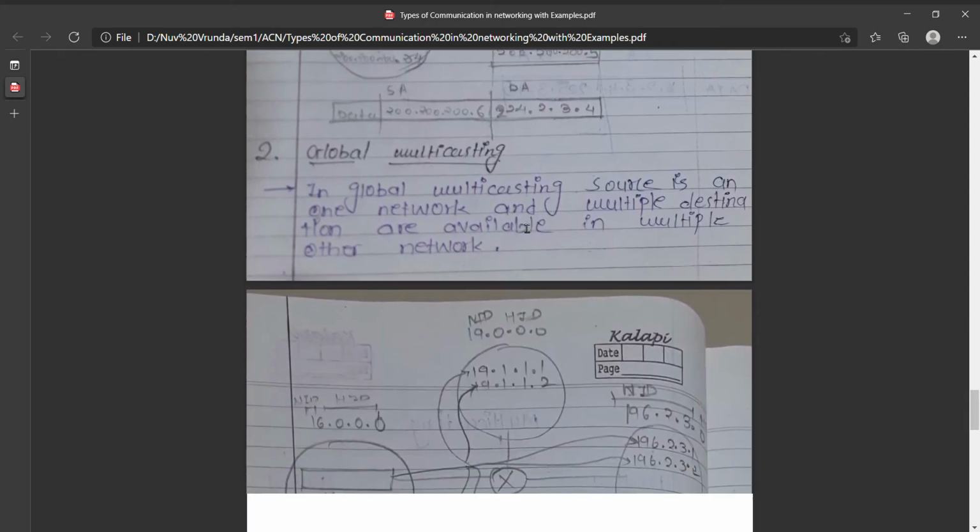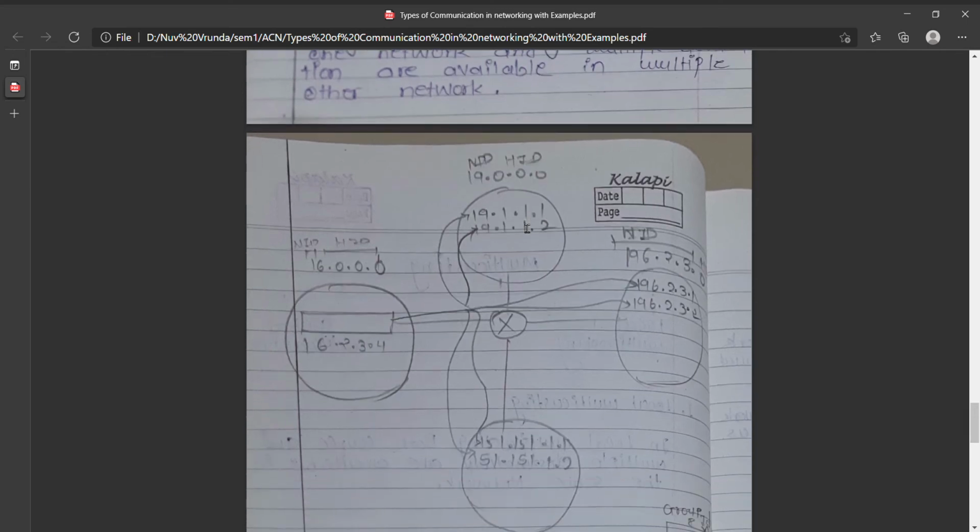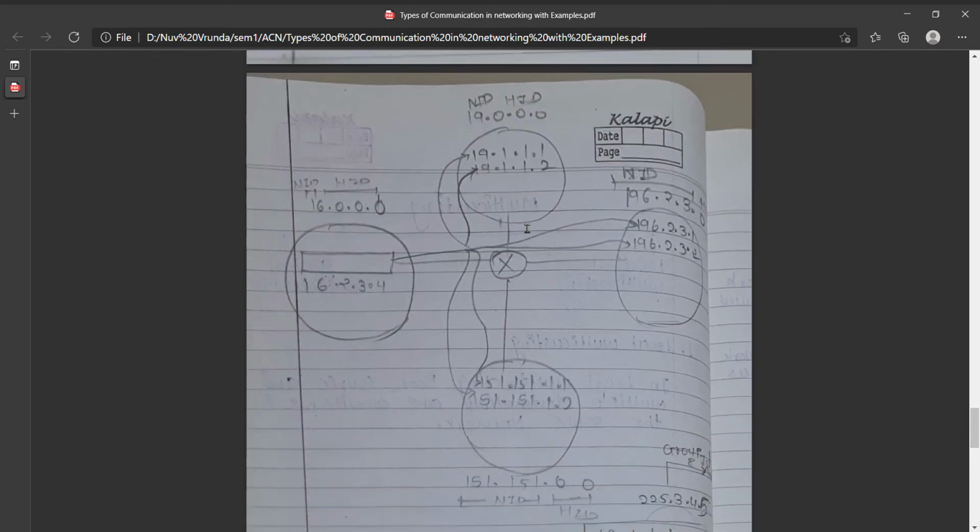Okay. In global multicasting, the source is in one network and multiple destinations are available in multiple other networks. We can assume that every network is indicated using a circle, that we know. Now this sign is for a router.